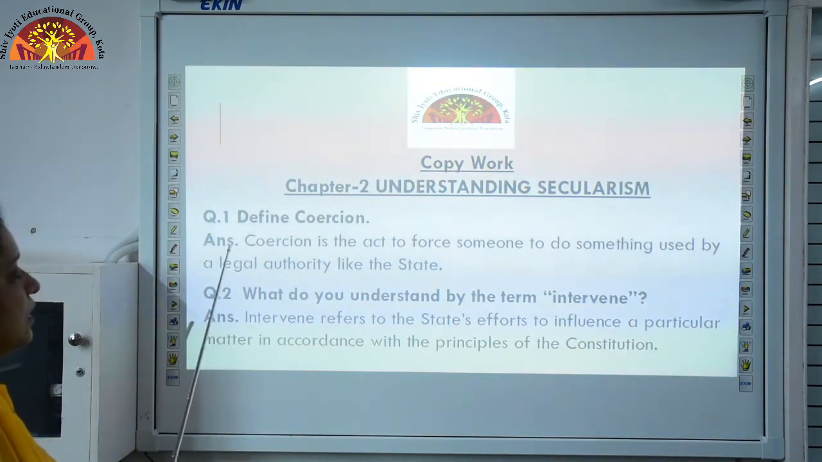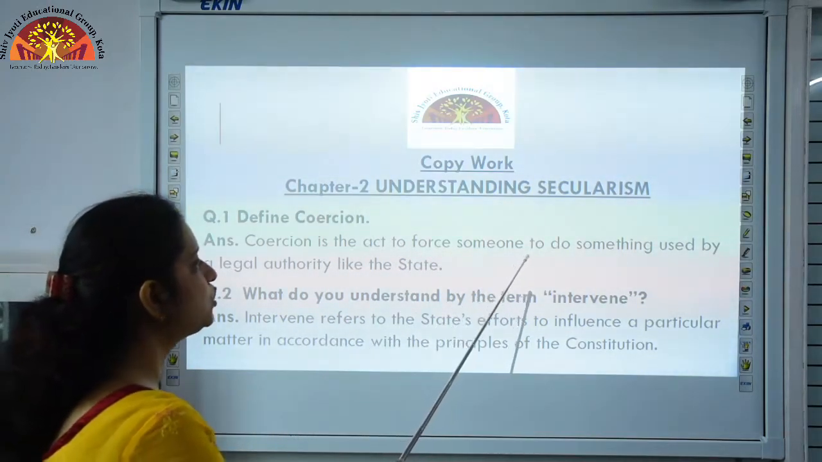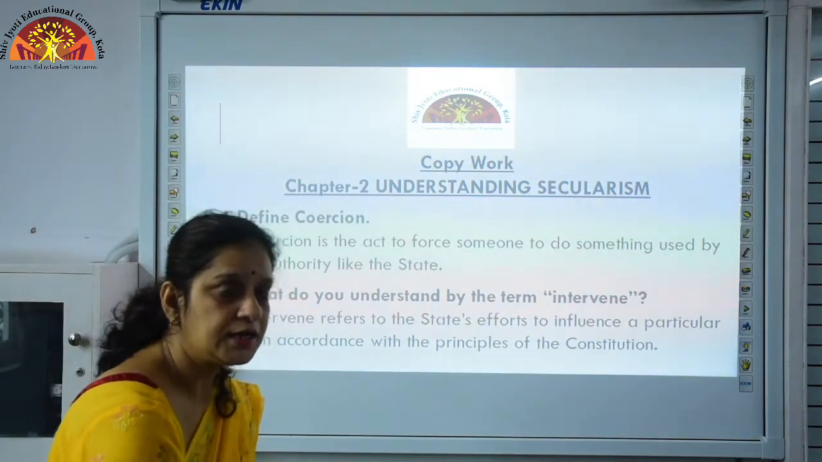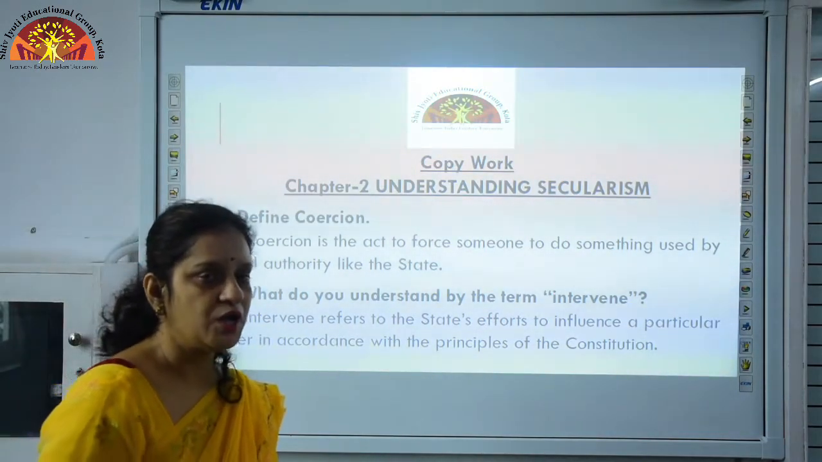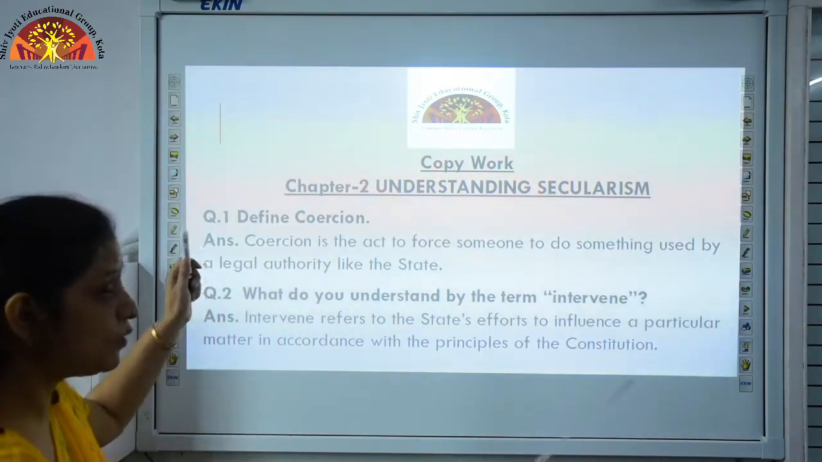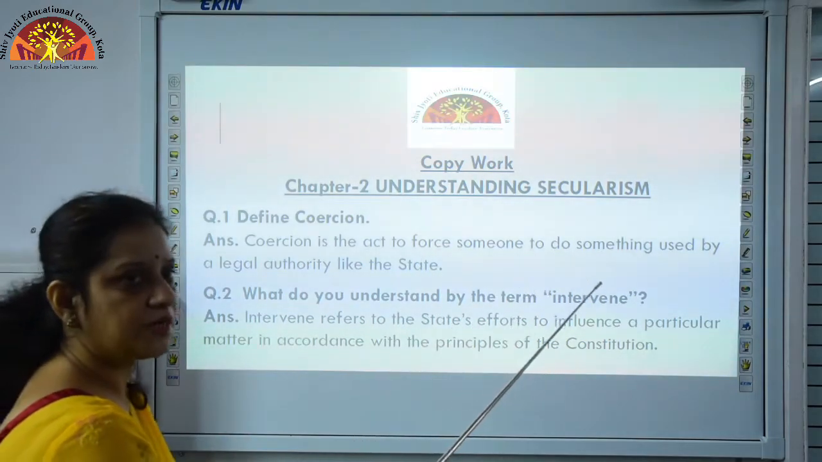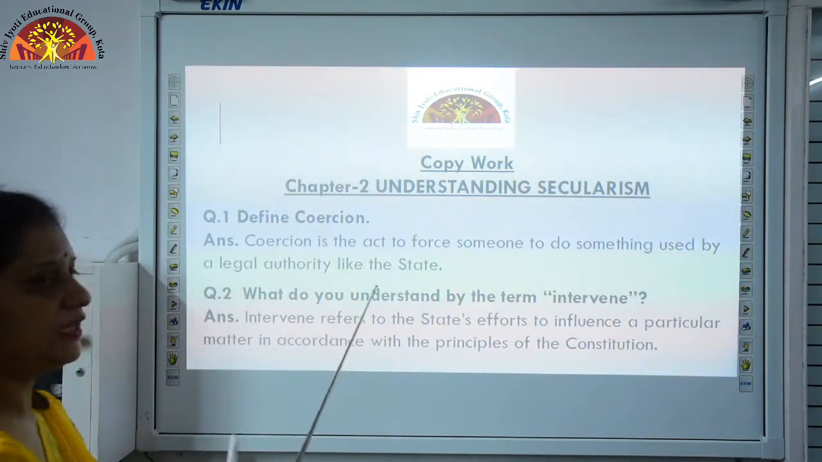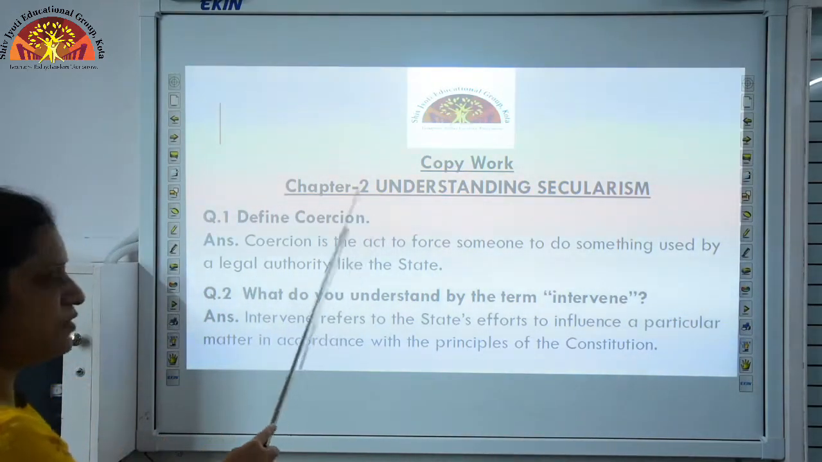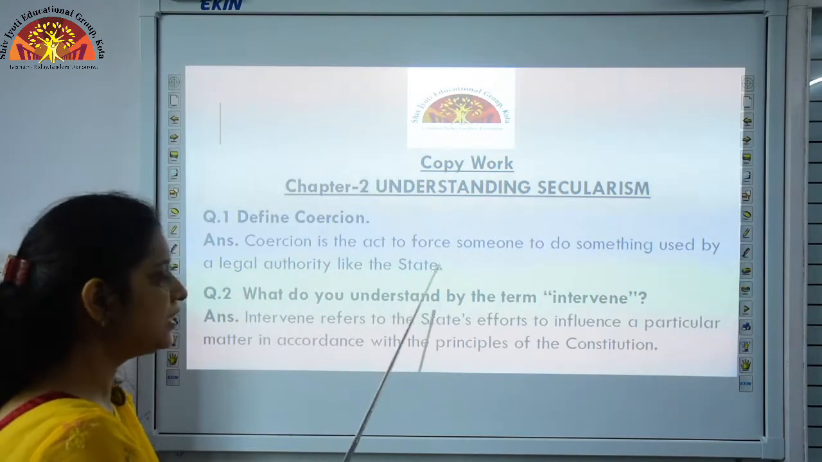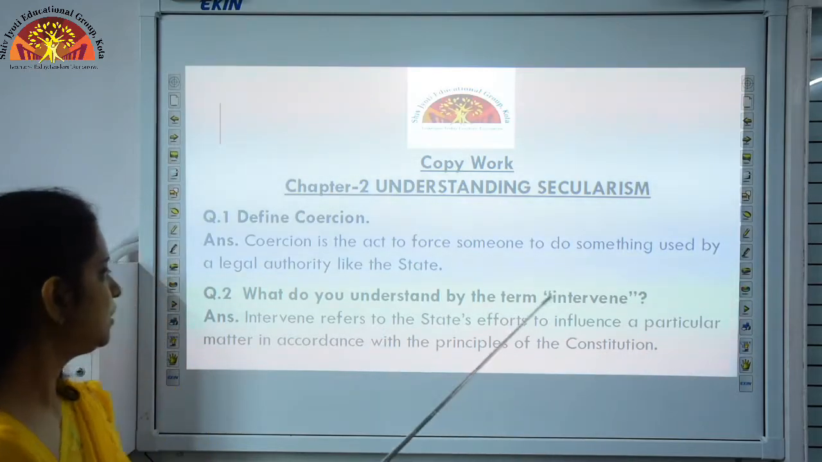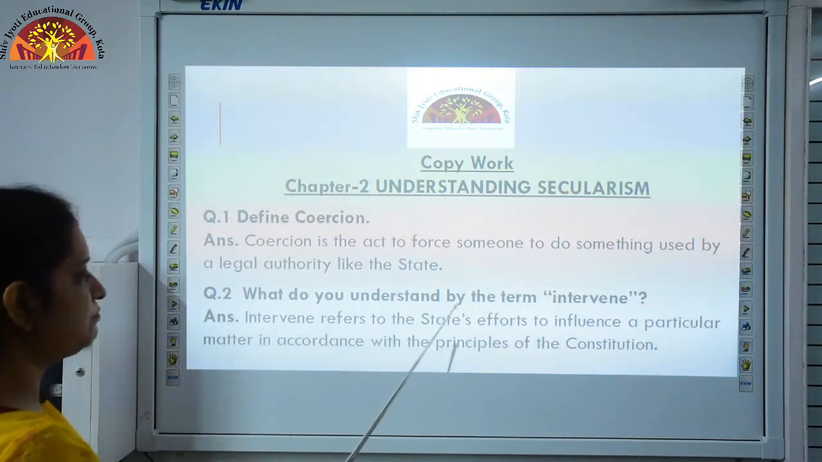Define coercion. Coercion is the act to force someone to do something used by a legal authority like the state. Again, it is a term given in your book with reference to protecting the rights of the minorities, so that no one can force minorities to do something by using authority, as even the state can't do that. Okay, this is just a term which is given to make you clear that the minorities' rights cannot be empowered by the majority.